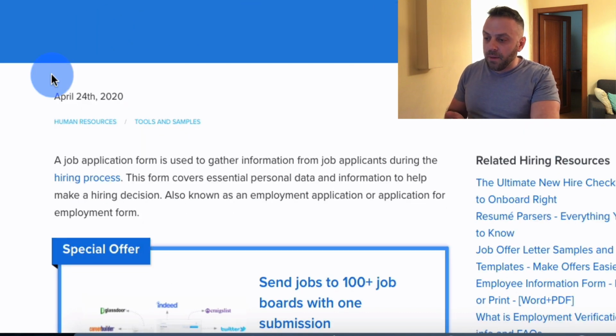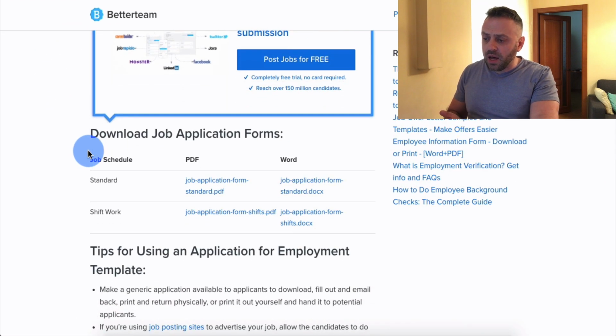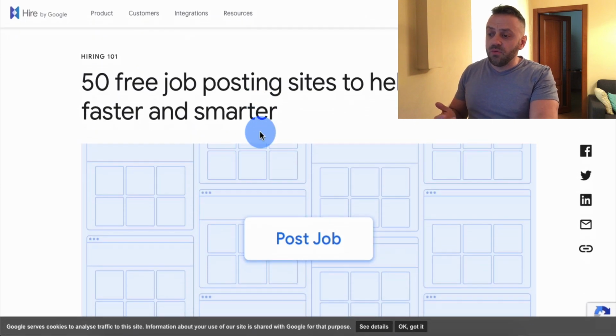Next, we have some other content here. Download the job application forms, etc. Then I basically went, and this is from Google themselves, Hired by Google, 50 free job posting sites to help you hire faster and smarter.